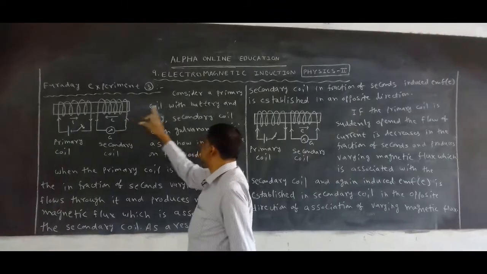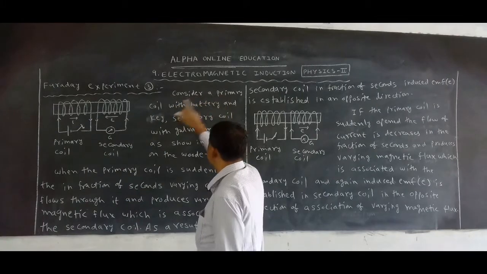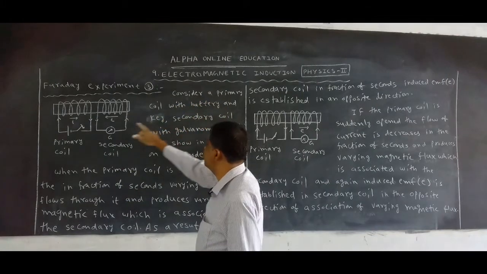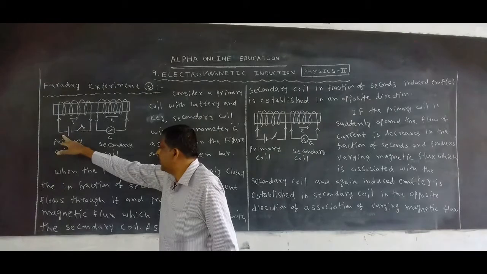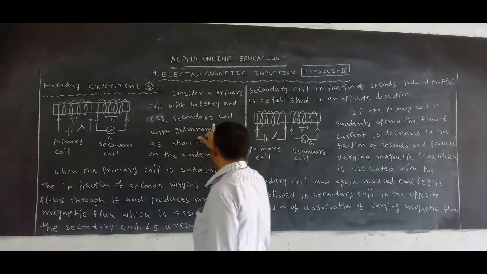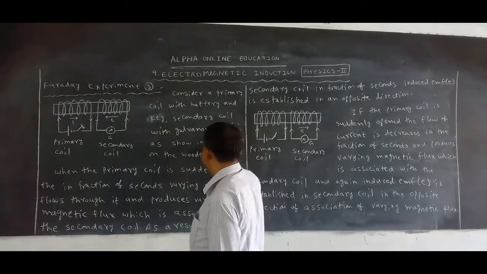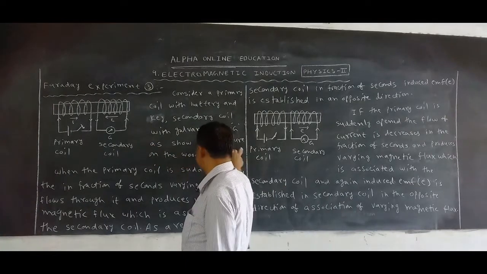Okay, now let us see. Consider a primary coil with battery and key, and a secondary coil with galvanometer G as shown in the figure on the wooden bar.